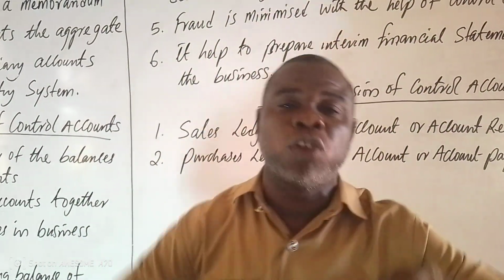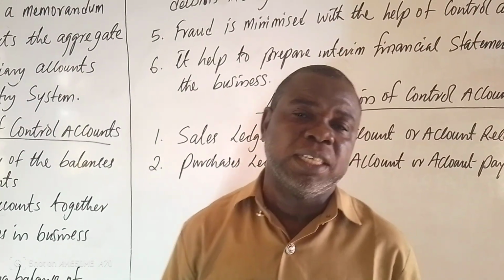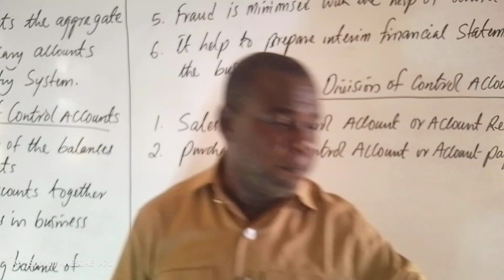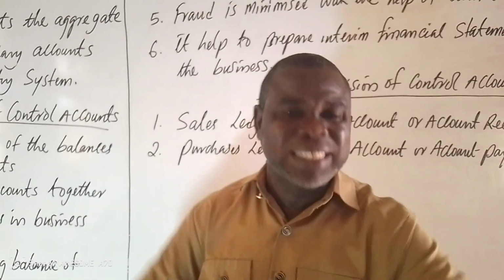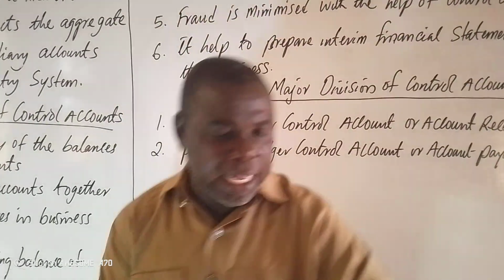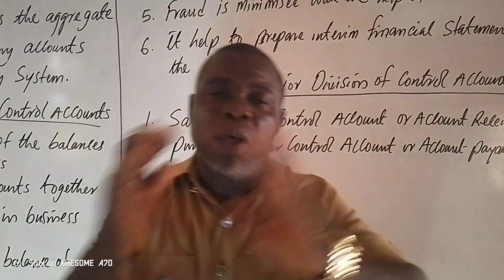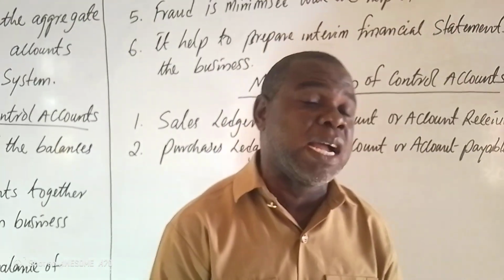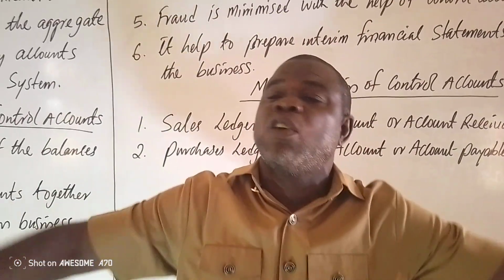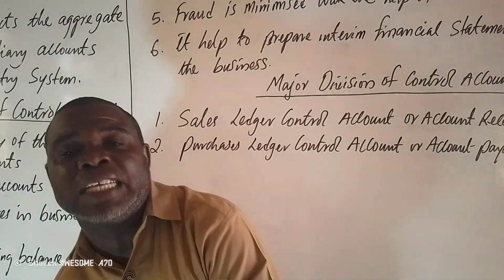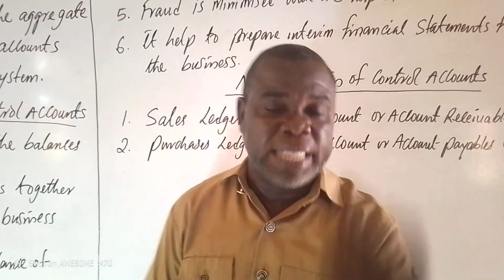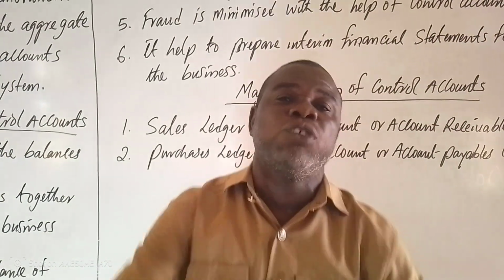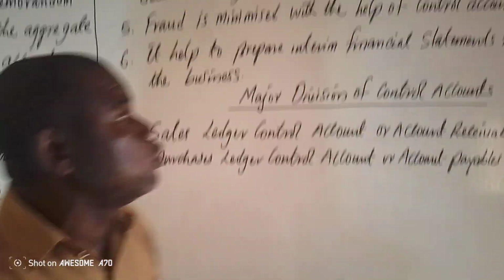And that is exactly what auditors use in accounting. An auditor might not be there in the business, but he might come to audit the accounts and tell you exactly that this amount and such item was missing. You'll be shocked. Why? Because he is using control account. He controls all the transactions from the beginning to the end. At the end of the day, he will tell you the amount that is missing in the business, and you'll be shocked. It is the work of control account.